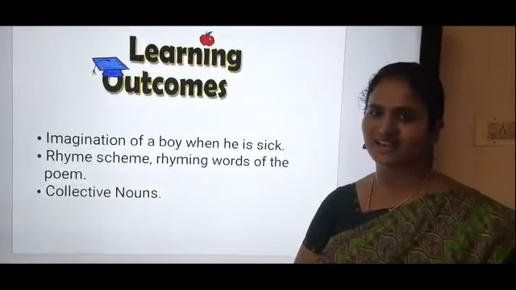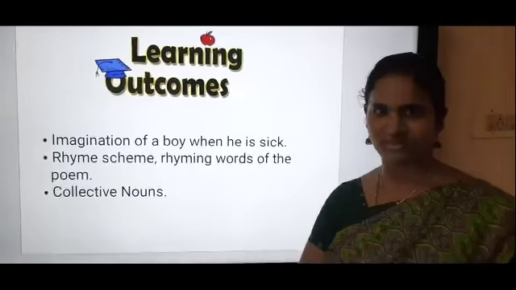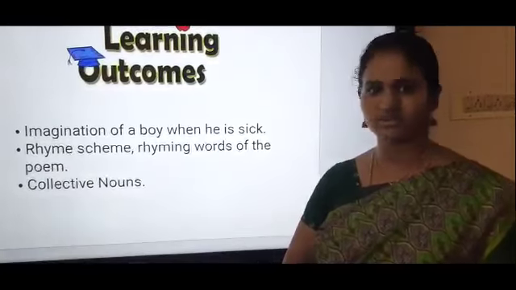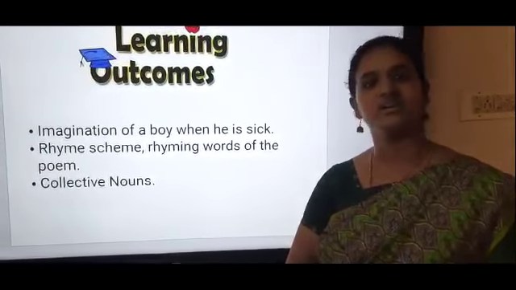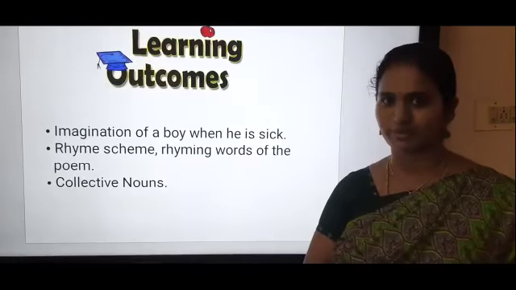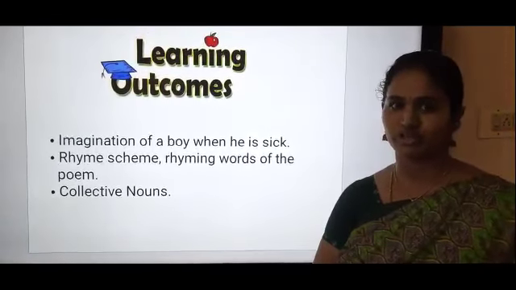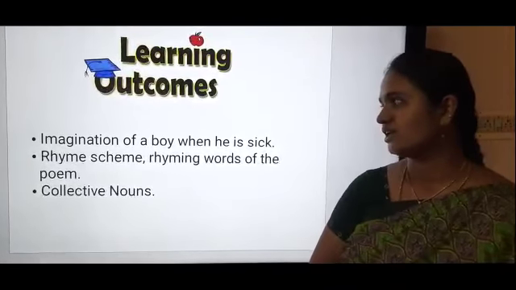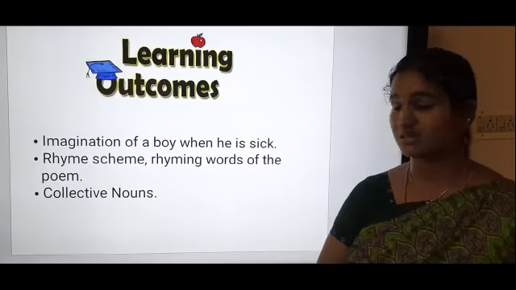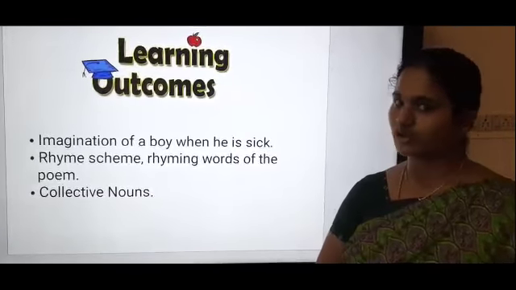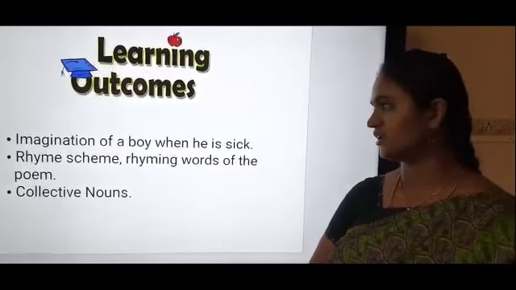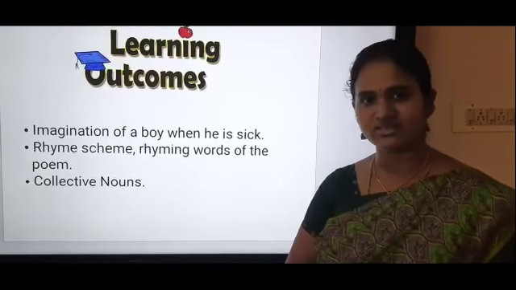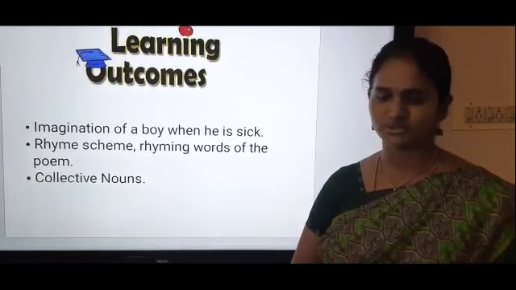What we learned in today's class, we learned about some collective nouns, right? Yes. You have to practice that, and the worksheet which I have given is about collective nouns, and then rhyme scheme and rhyming words you have to pick out from the poem, right? Only if you watch the video thoroughly will you be able to do the worksheet. Okay. So learning outcomes, you can see how a boy is imagining himself when he is sick. You can also relate yourself with this. And then, as I said already, you can learn the rhyme scheme and rhyming words and then collective nouns also.